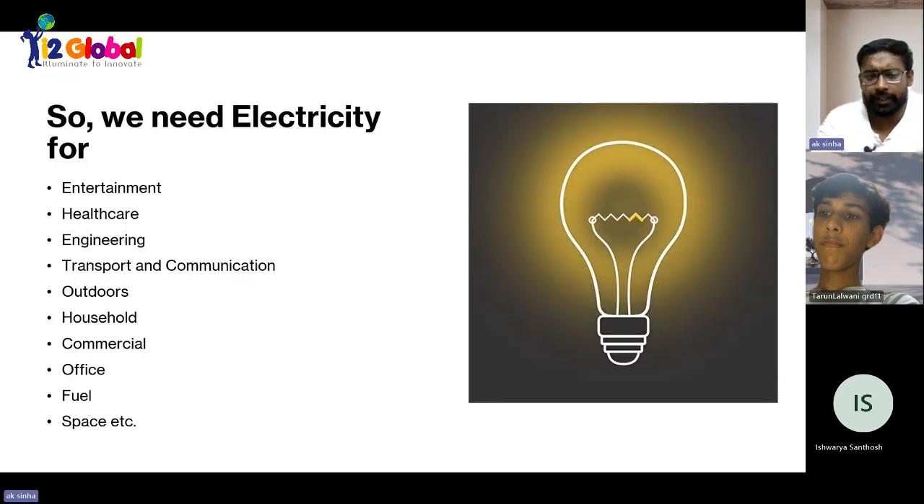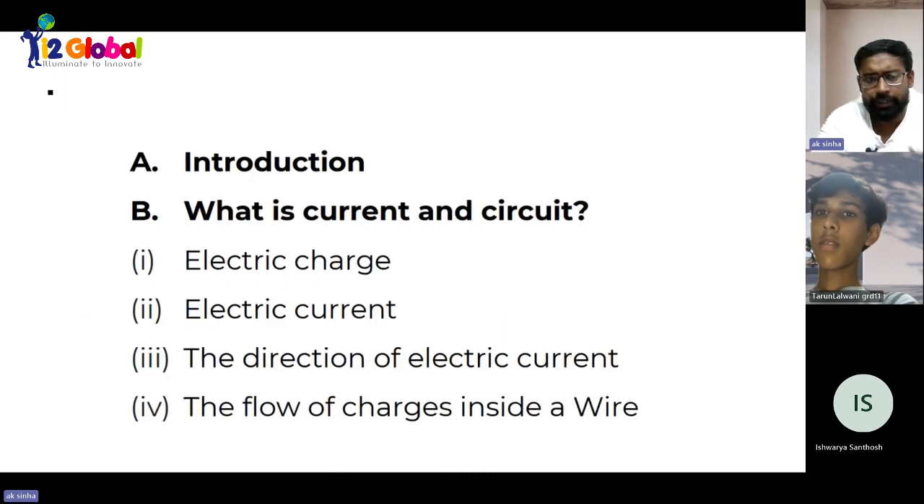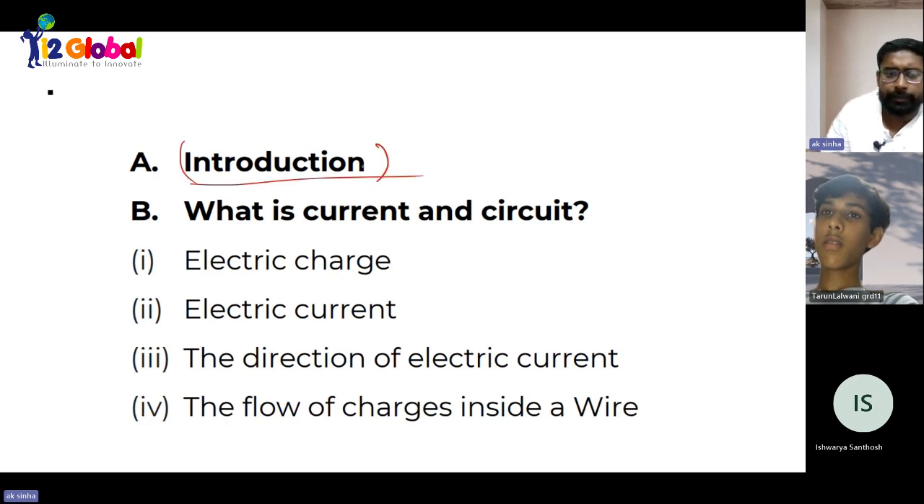And the basic thing here, beta, is that we are using electricity in these many sectors. Entertainment sector is there, transportation is there, engineering is there. The next point is about the introduction of electricity. Got it? So the introduction is fine.